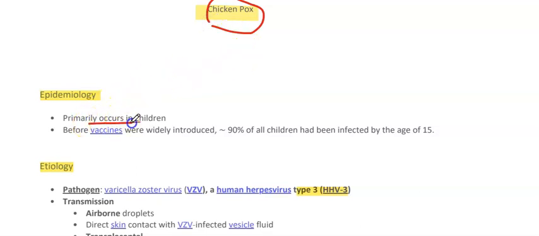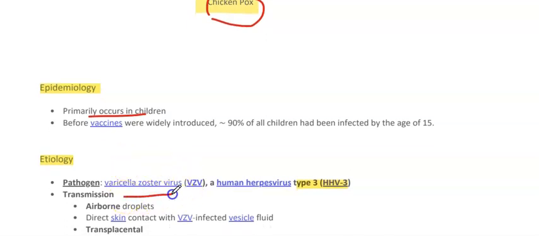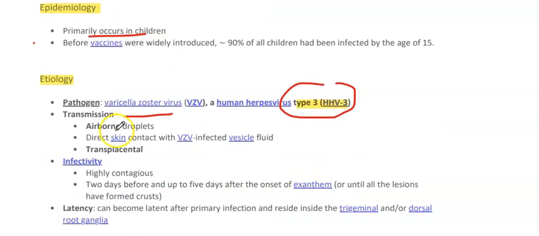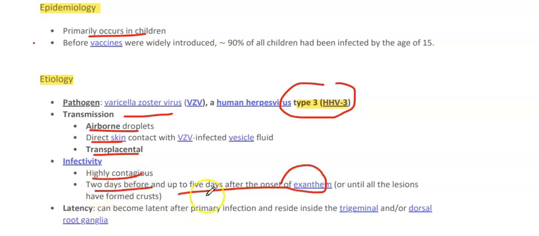The next topic of discussion is chickenpox, which is caused by varicella zoster virus. It primarily occurs in children, and it's caused by varicella zoster virus, which is also known as human herpes type 3, HHV3 virus. It can be transmitted through airborne droplets, direct skin contact, or transplacental. It's highly contagious 2 days before and up to 5 days after the onset of the rash. It becomes latent after the primary infection and resides inside the trigeminal or dorsal root ganglia.